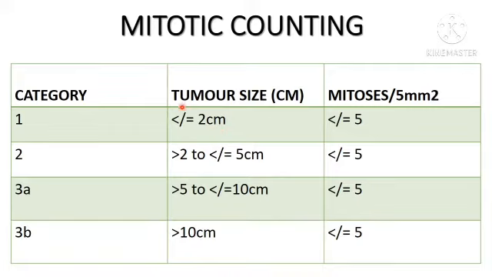If the tumor size is less than or equal to 2 centimeters, it belongs to category 1. If the tumor size is between 2 to 5 centimeters, then it belongs to category 2. If between 5 to 10 centimeters, then category 3A. If more than 10 centimeters, then category 3B.